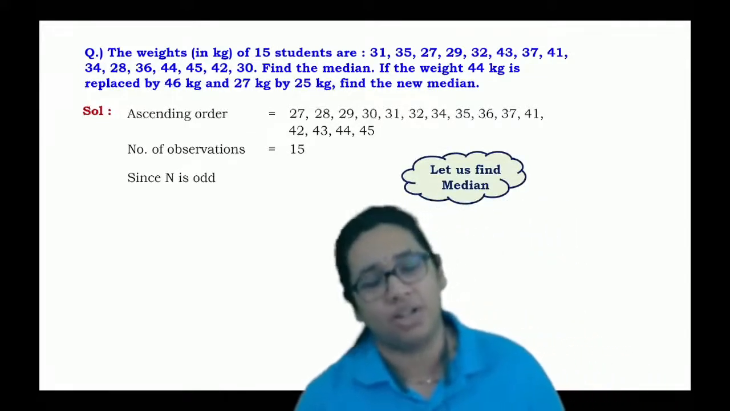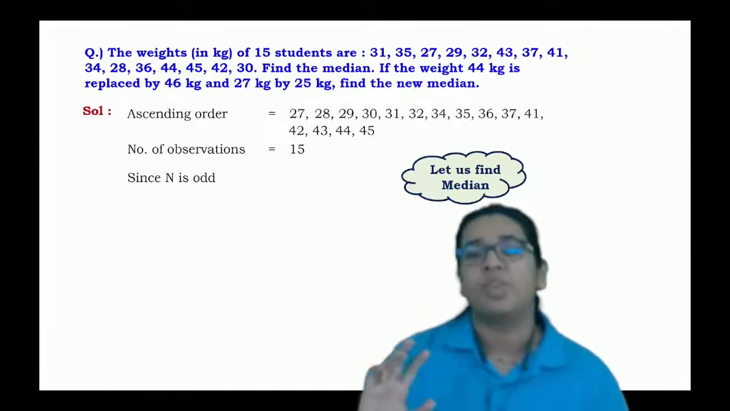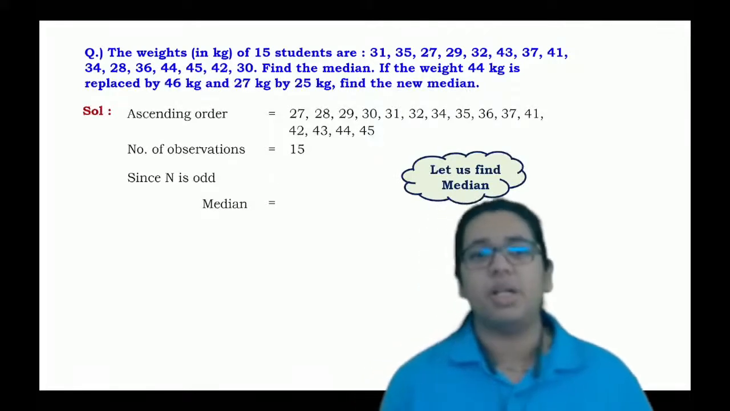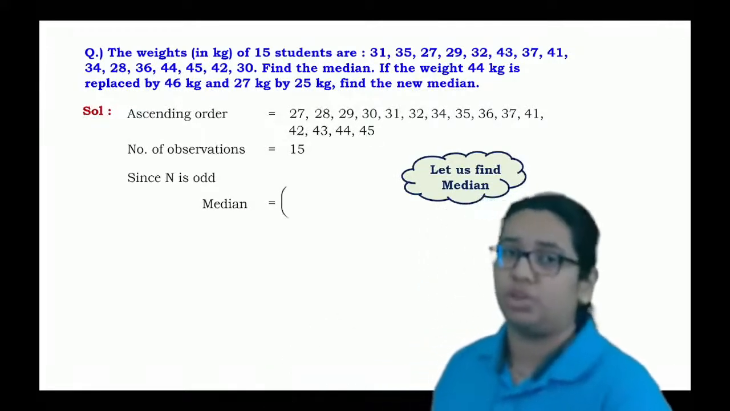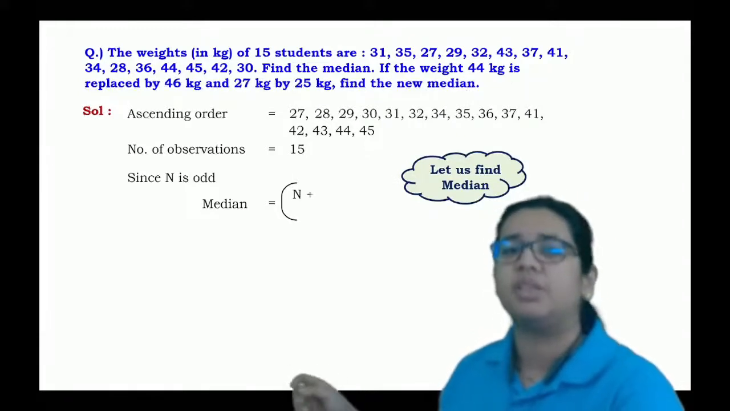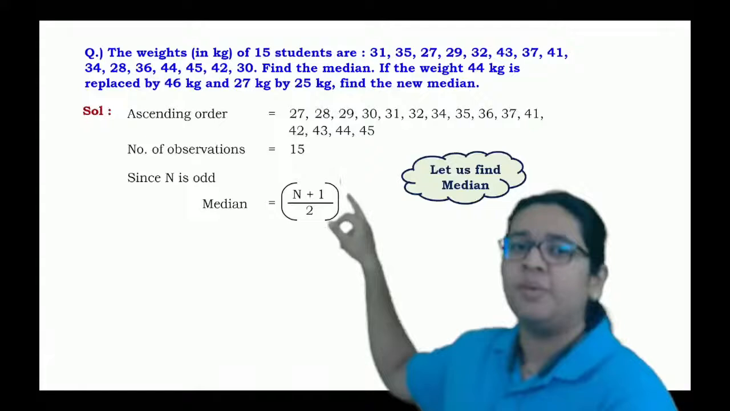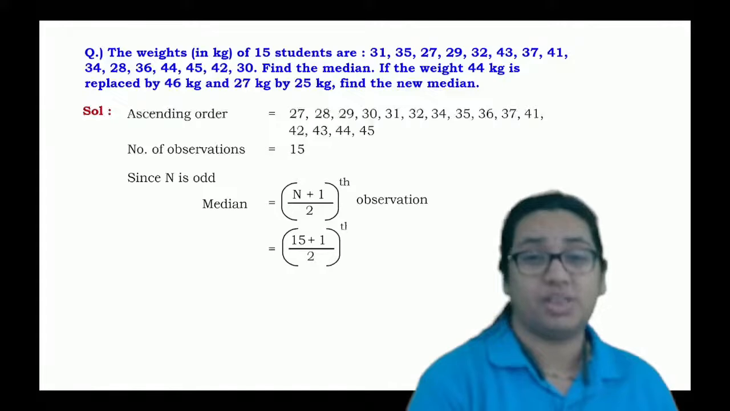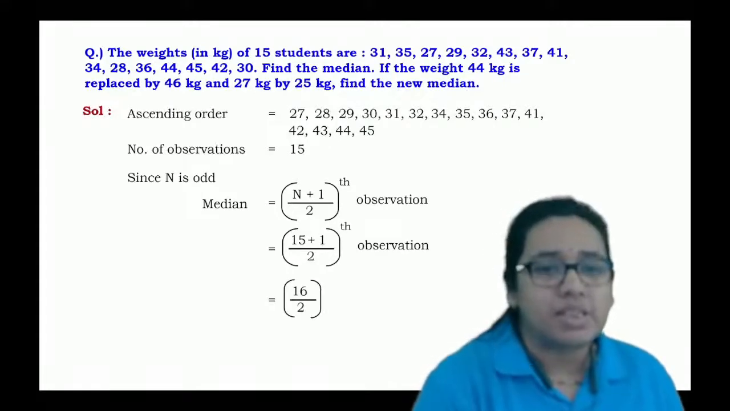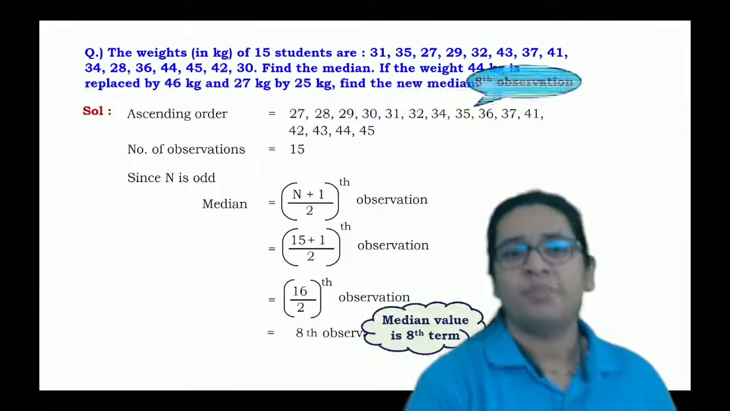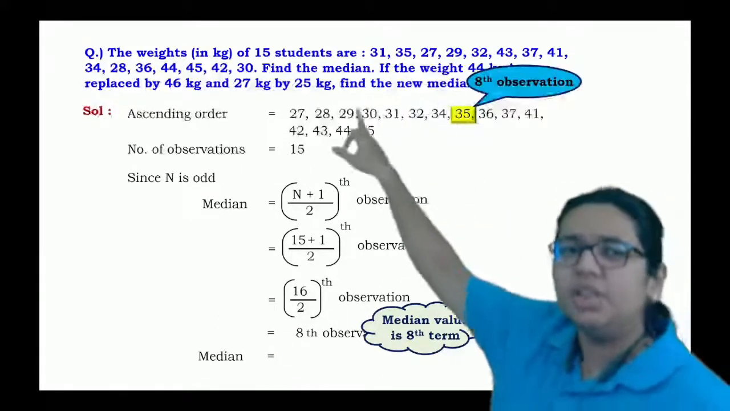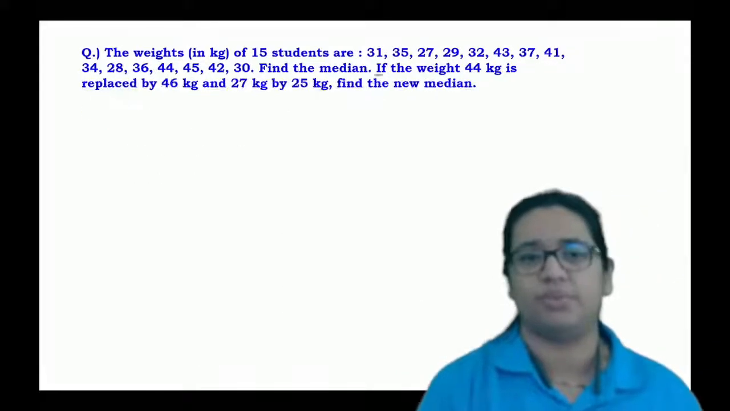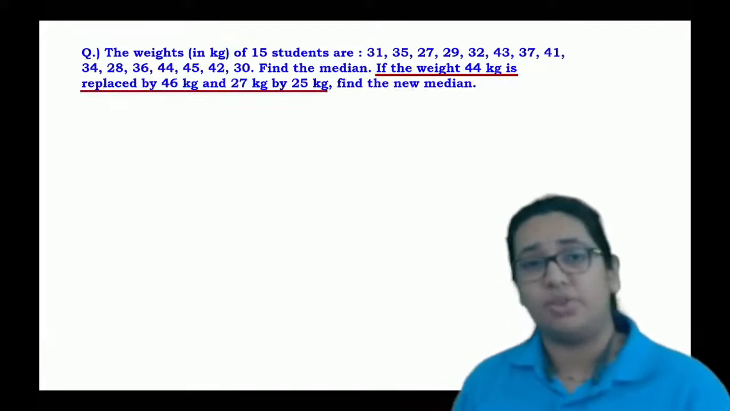As 15 is odd, it is the easiest one, right? If n is odd, then we know that the median is the (n plus 1) upon 2th observation. Here the value of n is 15. So we have to consider 15 plus 1 upon 2, which is 16 by 2, that is the 8th observation. Hence the median is the value of the 8th observation, which is equal to 35. Okay, now we'll go with that condition.